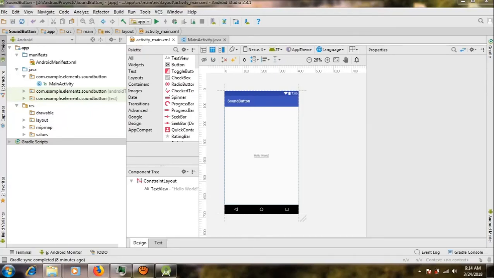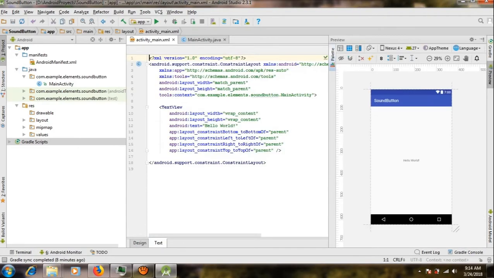And in this video I'm going to be creating the sound button. So as you see, this is already set, ready to start. Right down here I'm going to make this a relative layout.